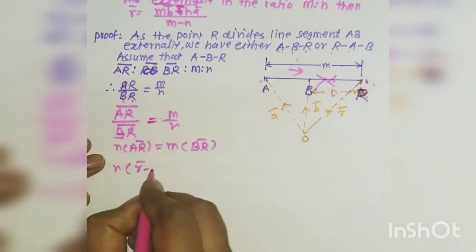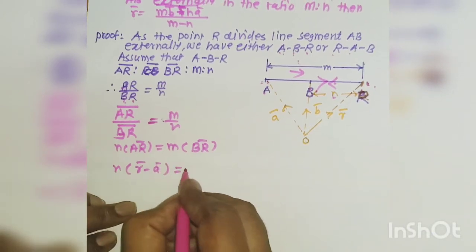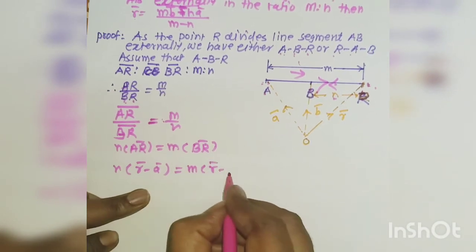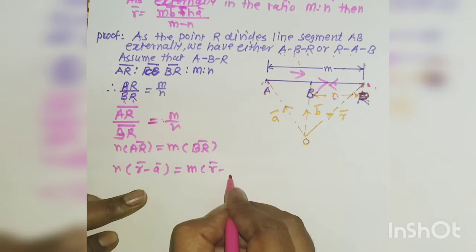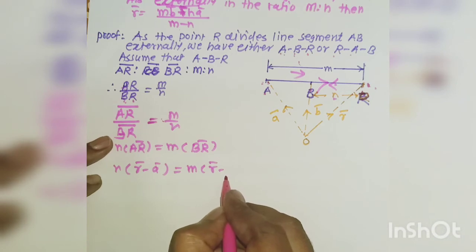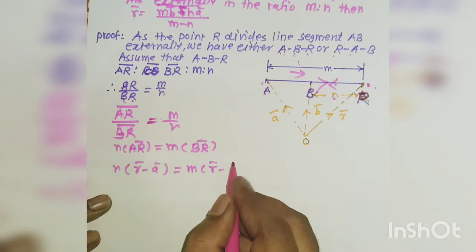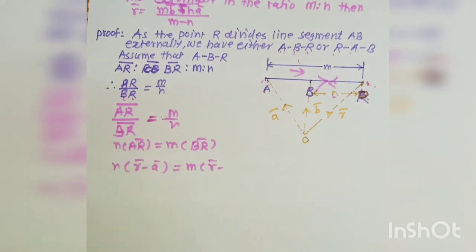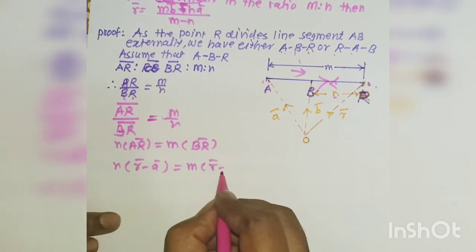So n (r bar minus a bar) is equal to m (r bar minus b bar), where R bar is the end point and B bar is the first point.